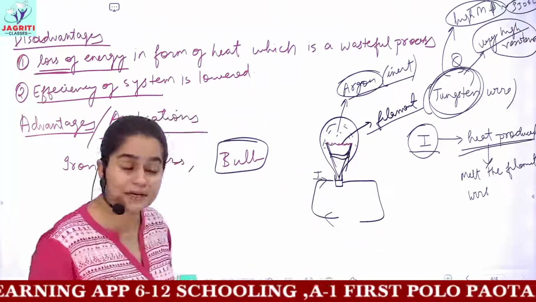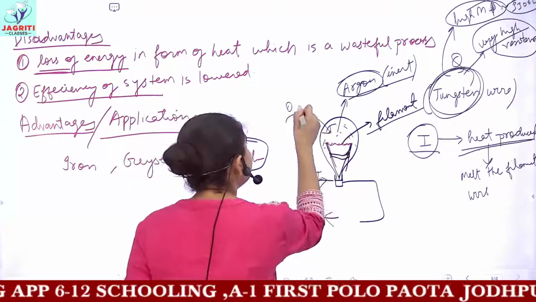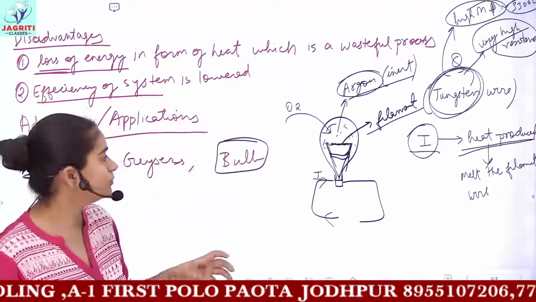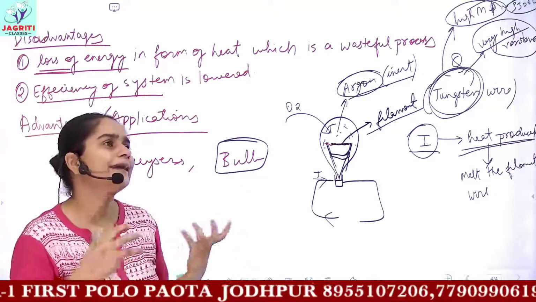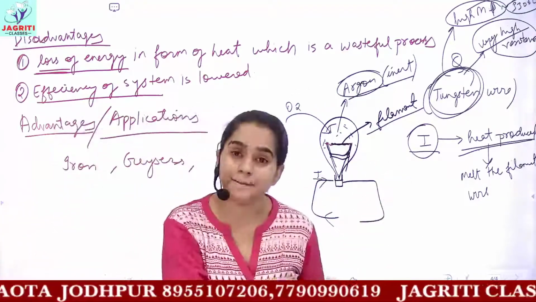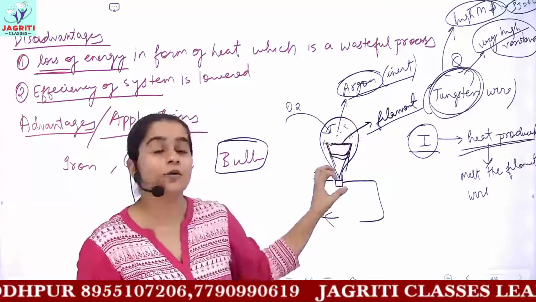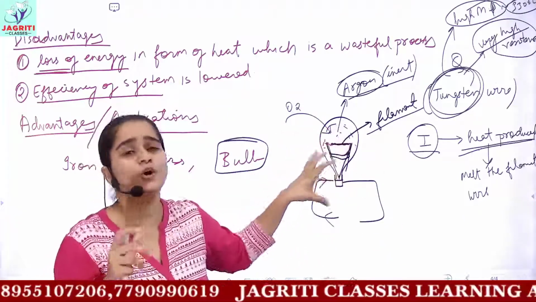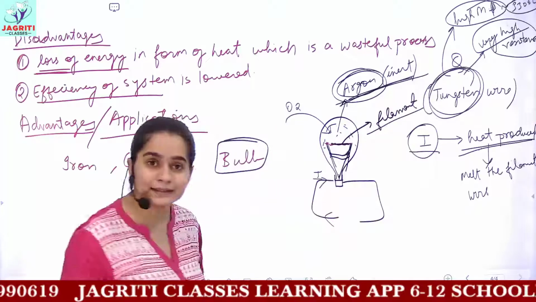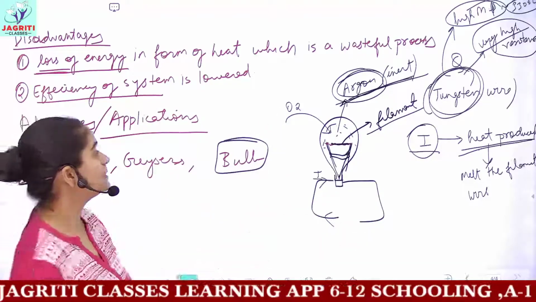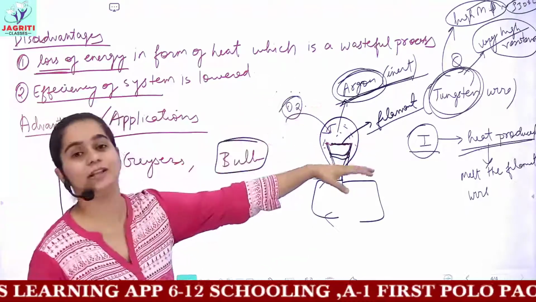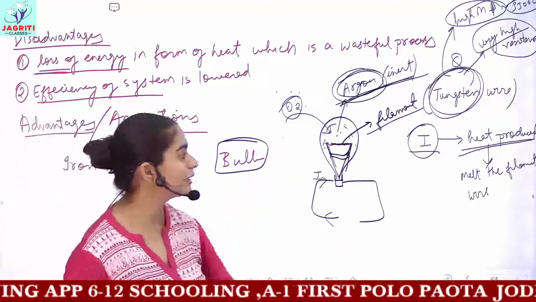If argon would not be present, and if oxygen enters inside, then this oxygen would react with this tungsten filament, and then this tungsten would get destroyed, because on reaction with oxygen it would form tungsten oxide. So it would not serve the purpose we have. That is, it would not help the bulb to glow. So we have argon gas, which is an inert gas, present inside our bulbs because it prevents the entry of oxygen inside the bulbs, or it prevents the oxygen from reacting with the tungsten filament. So this is all the working of the bulb.